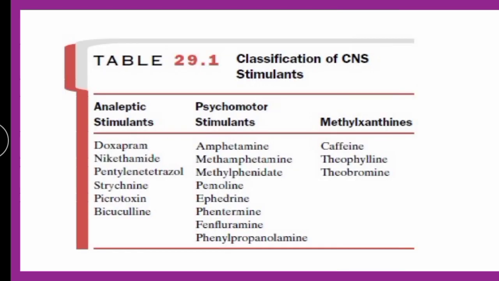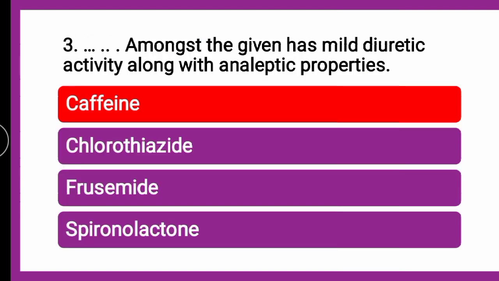Now here if you will see the classification of CNS stimulants, which includes caffeine from the class methylxanthines, and in the classification of diuretics also we have seen, in weak diuretics, the xanthine derivatives like caffeine, theophylline, aminophylline, etc. So the correct answer is caffeine. Now you all can check your answers.